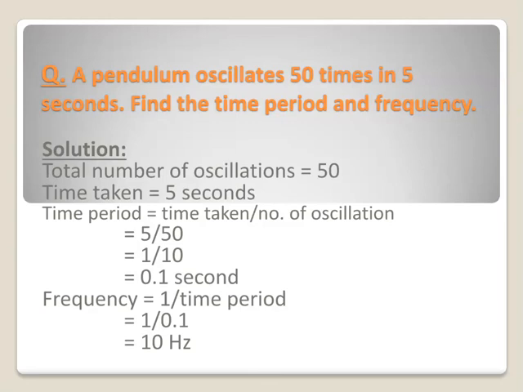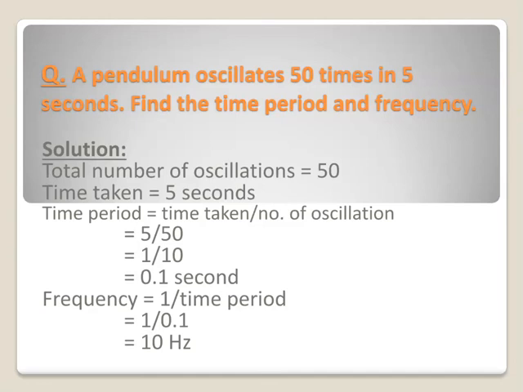So here in this question it is given that the pendulum oscillates 50 times. That means number of oscillations is 50. It means the pendulum oscillates 50 times in 5 seconds. So in this question, total number of oscillations made by the pendulum bob is 50. Time is given as 5 seconds.